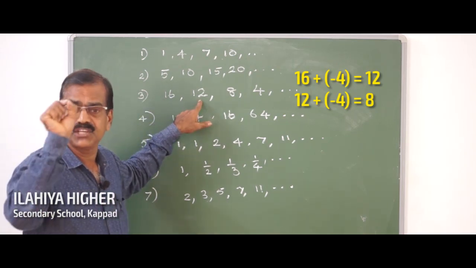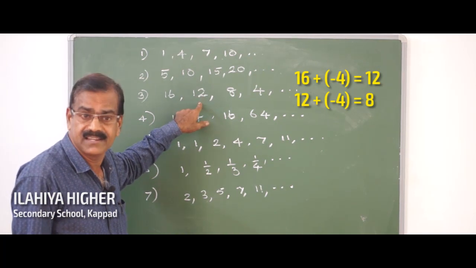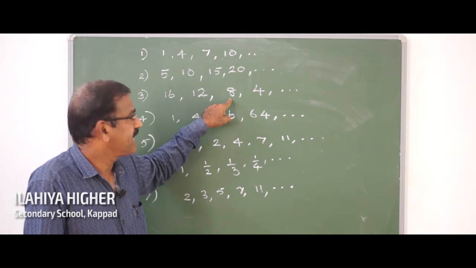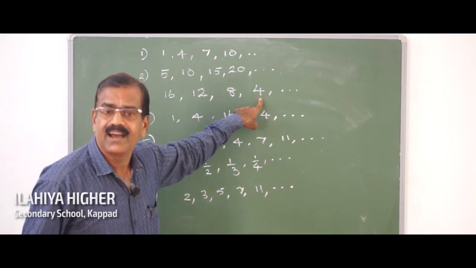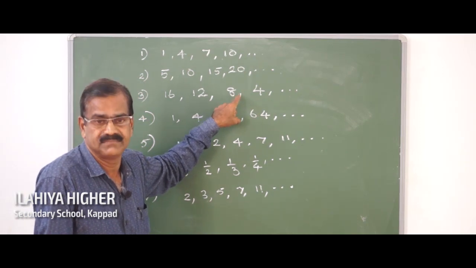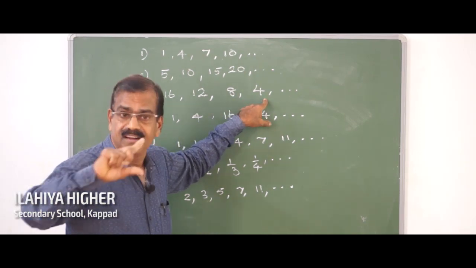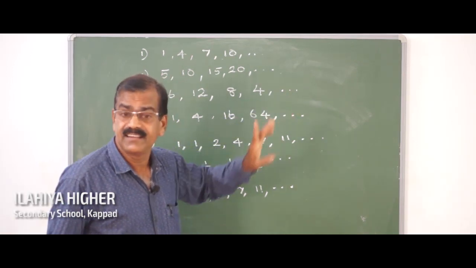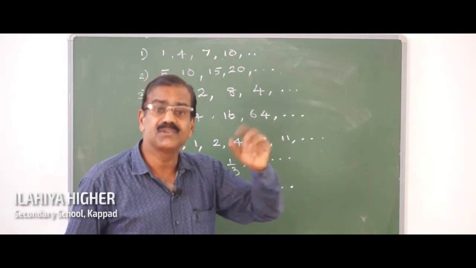And the same negative 4 is added to this 12 in order to get the third term. And how is the fourth term got? By adding the same number negative 4 to this third term. So if negative 4 is added to the fourth term, we will get the fifth term 0.